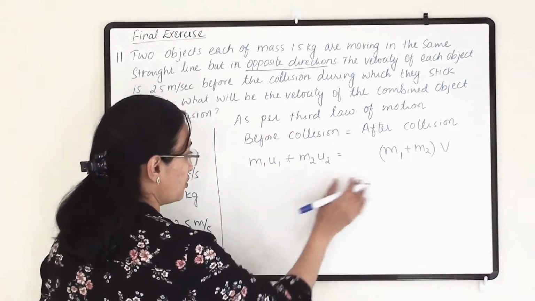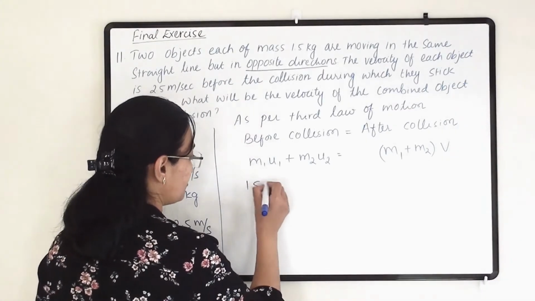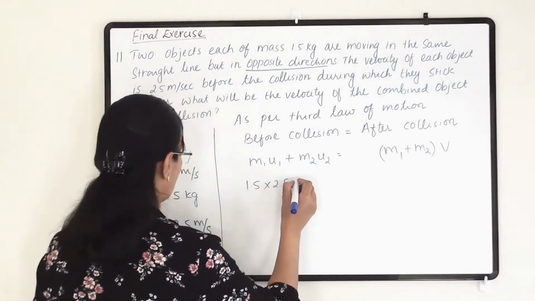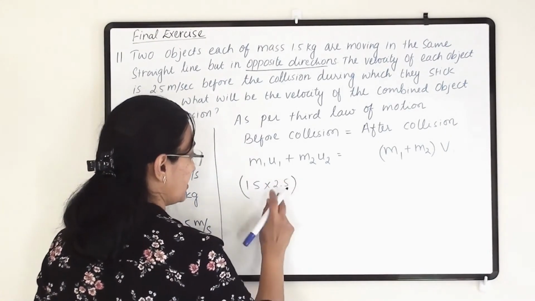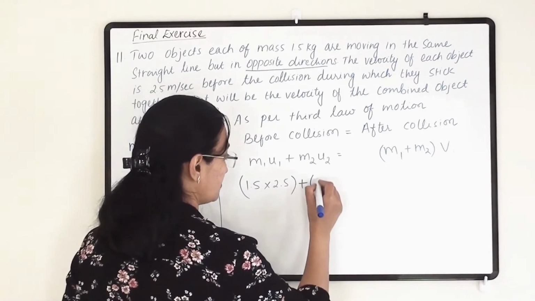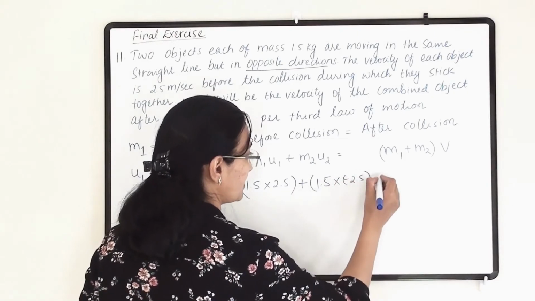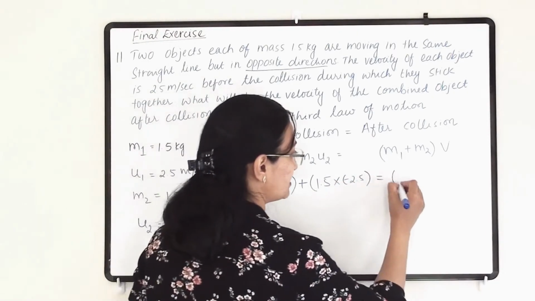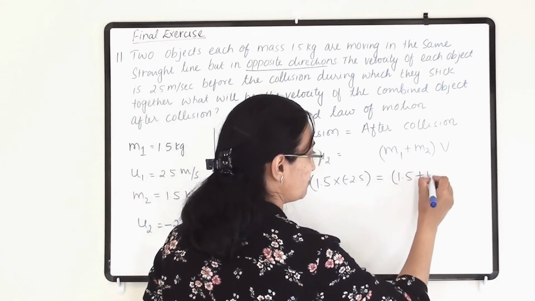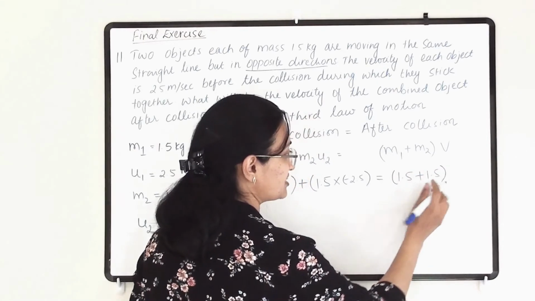Now let us put all the values here: 1.5 into 2.5, that is their initial velocity, plus 1.5 into minus 2.5 equals 1.5 plus 1.5, they are both objects' mass, into v.